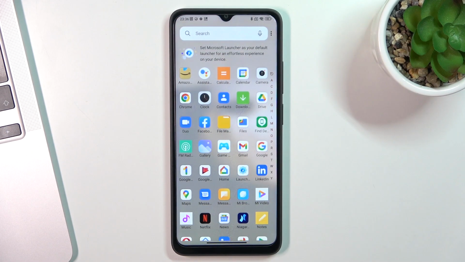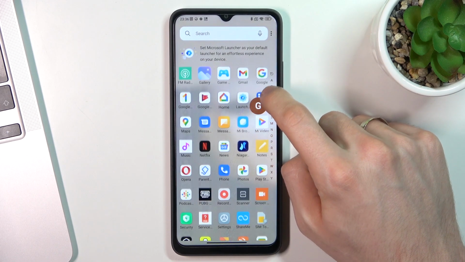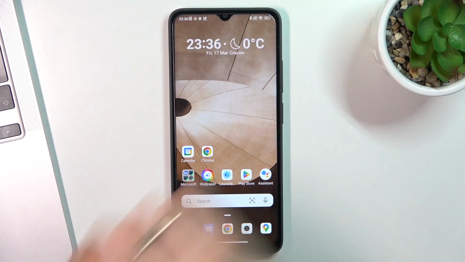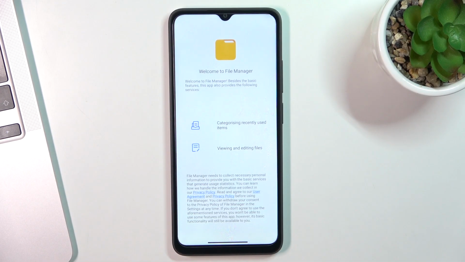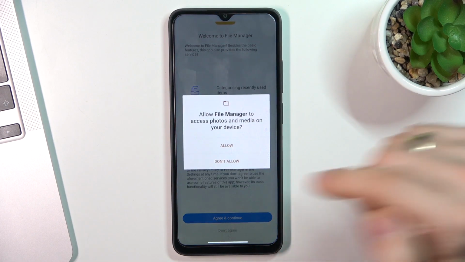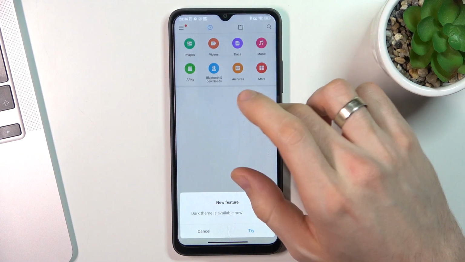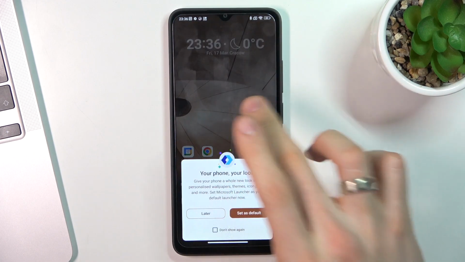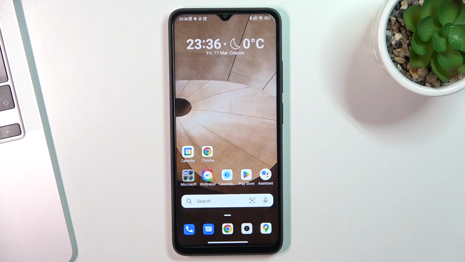I don't need to open my main menu and find my file manager here. I just need to swipe with 2 fingers up, and that's it. And the file manager is opened, and it's really handy. So you can set up your gestures to use it fast.